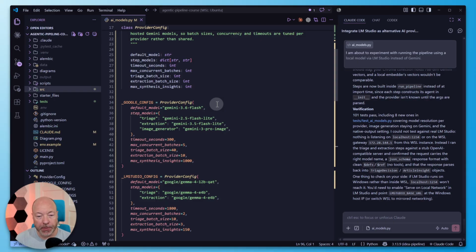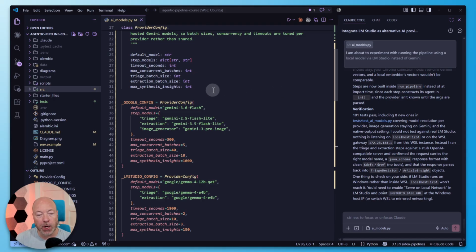Then I use this really old Gemini 2.5 Flash Lite model for the triage step that just looks at a news article to see if it's likely to have some relevant signals. Doesn't need much reasoning or anything like that. It's important that it's fast. For extraction, I use Gemini 3.5 Flash Lite. And then there's image models and things like that. Anyway, I just used Claude to abstract this out a bit more into different provider configs.